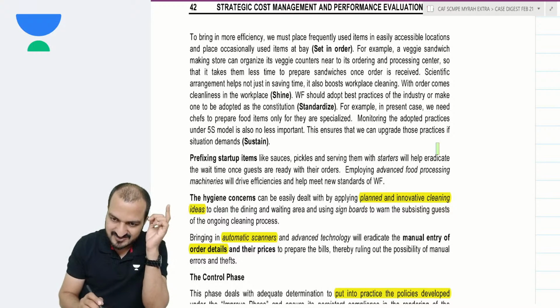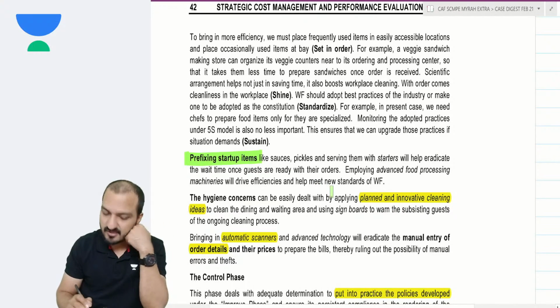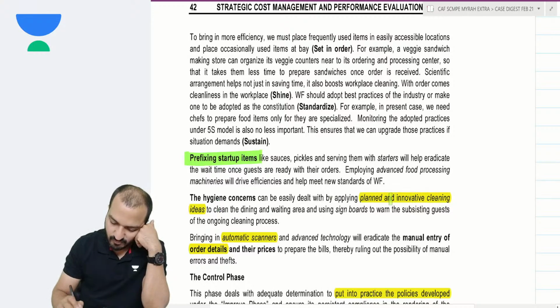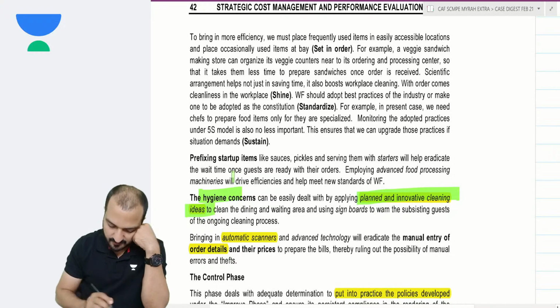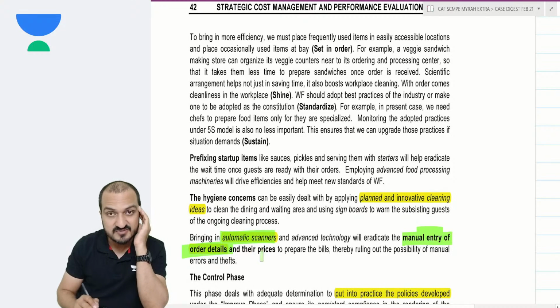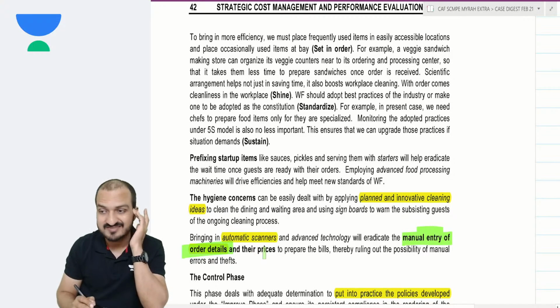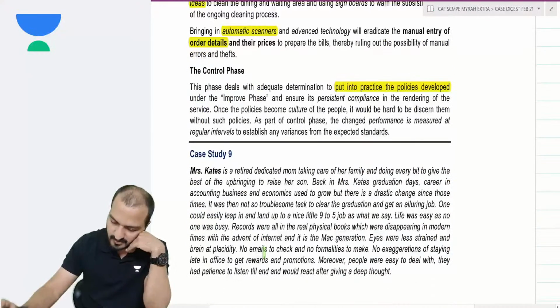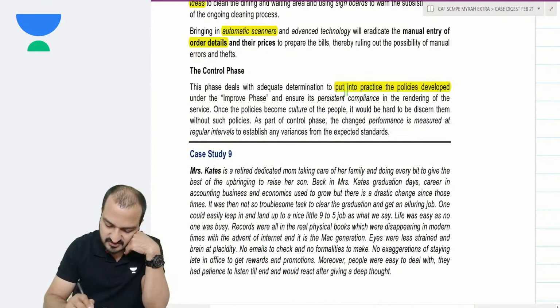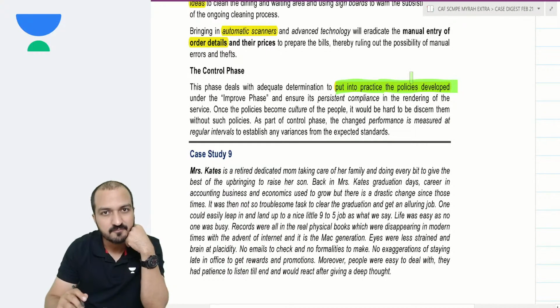Yeah, so you suggest them to pre-prepare certain startup items, suggest them to have more innovative cleaning ideas to make the place more hygienic. Bring automatic scanners instead of manual entry of order details so that billing will be easier, so that order taking will also be faster. And finally, control phase is just to put into practice the policies developed.